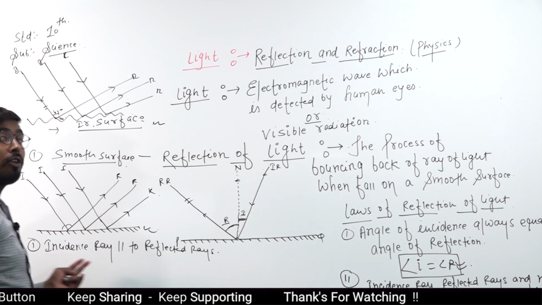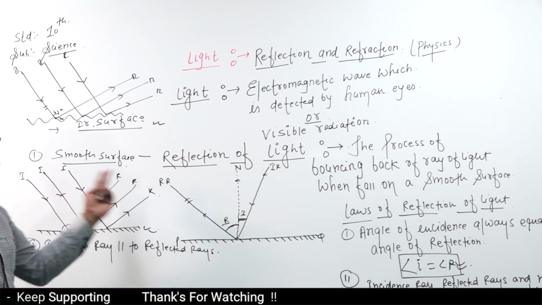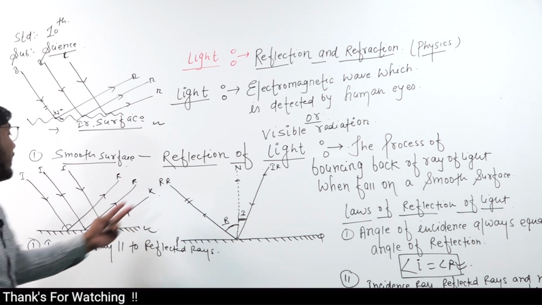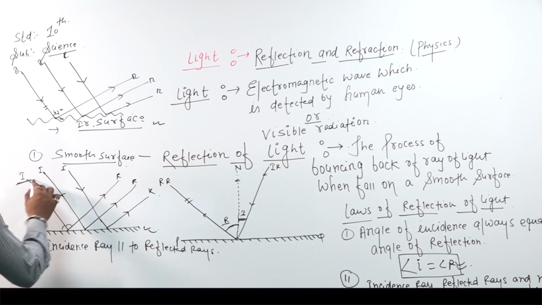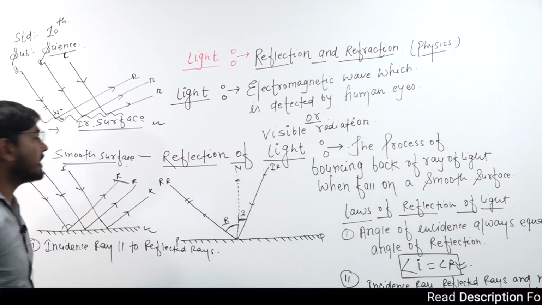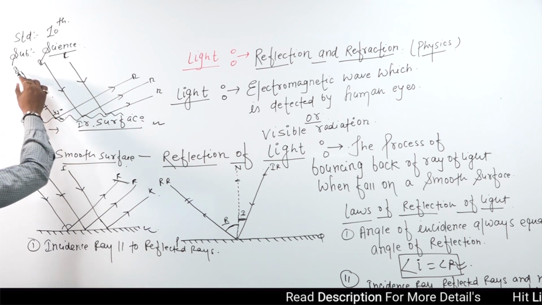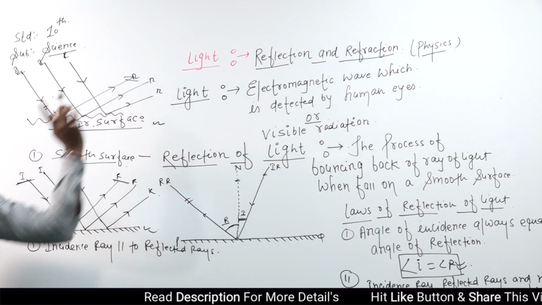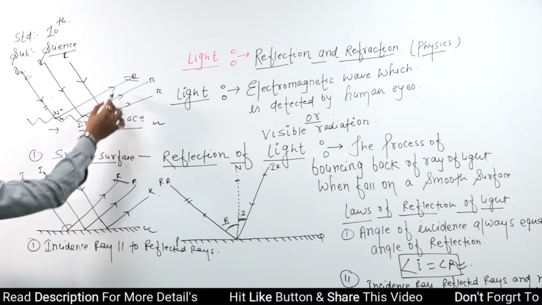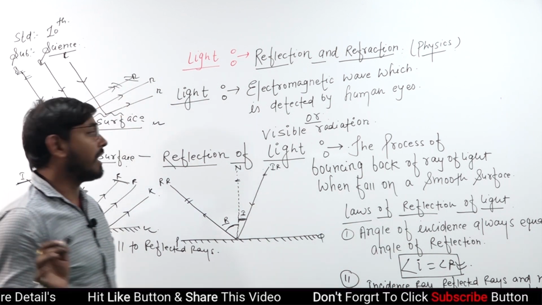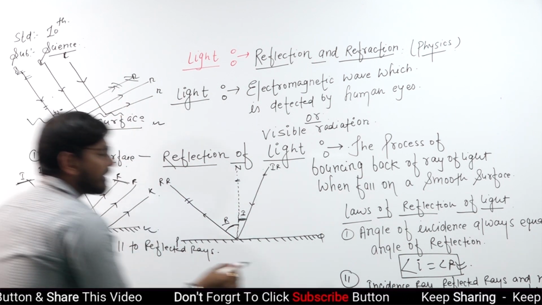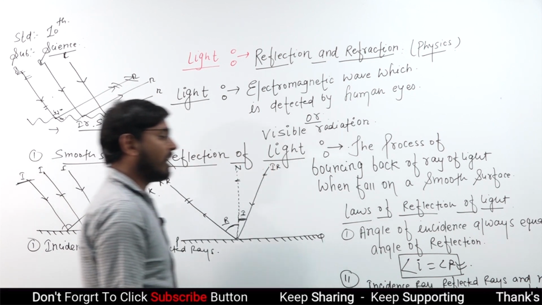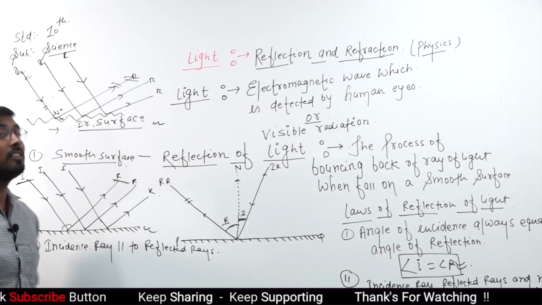For a regular surface, the angle of incidence is always equal to the angle of reflection, and the incidence ray is parallel to the reflected ray. In an irregular surface, the angle of incidence is equal to the angle of reflection, but the incidence ray is not parallel to the reflected ray. And second, the incidence ray, reflected ray and normal all lie on the same plane.